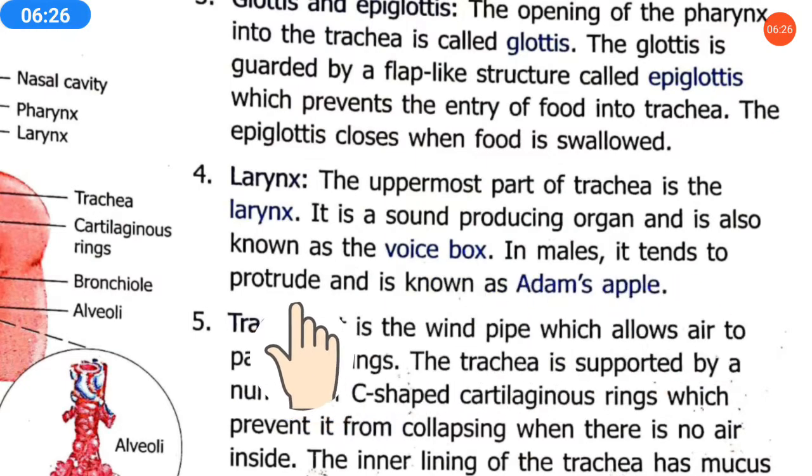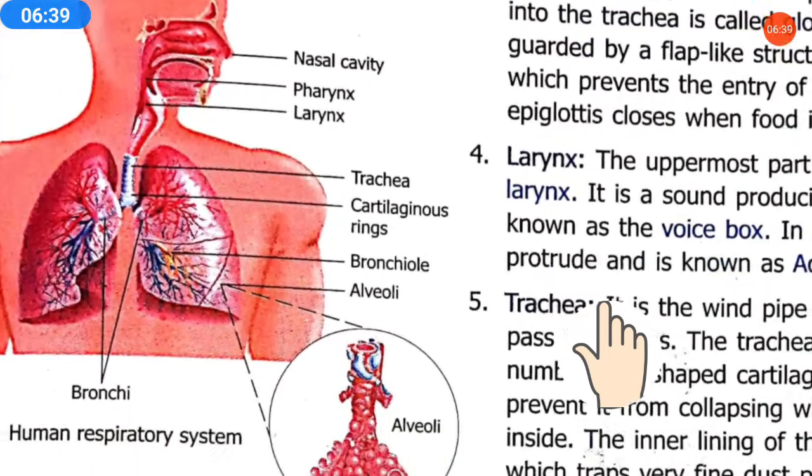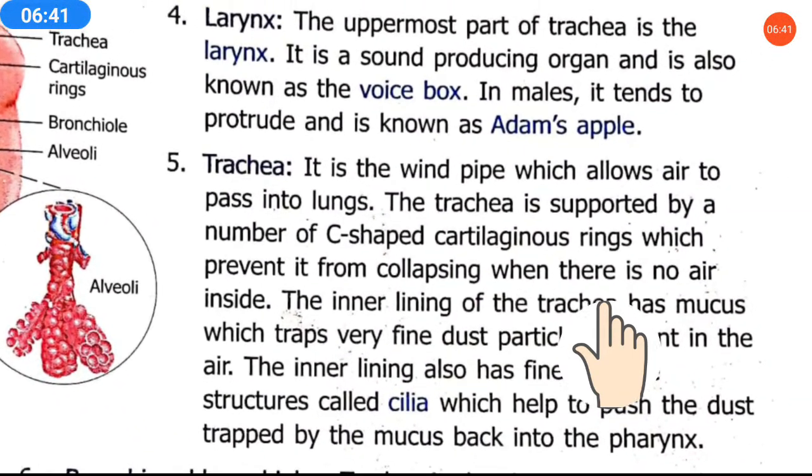In males, it tends to protrude and is known as Adam's apple. Means in male, it is a little bit more extended compared to female, and that is why it is specially called Adam's apple. Okay, then next part is trachea, means windpipe.